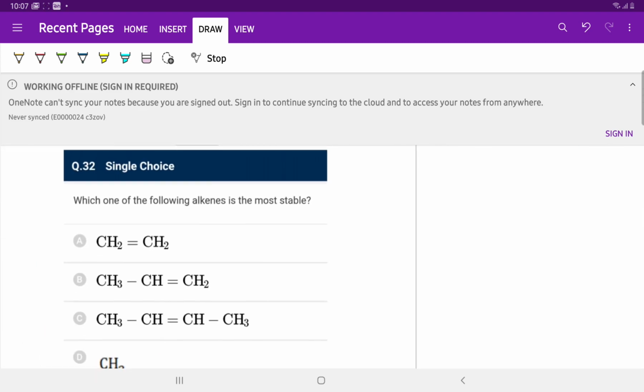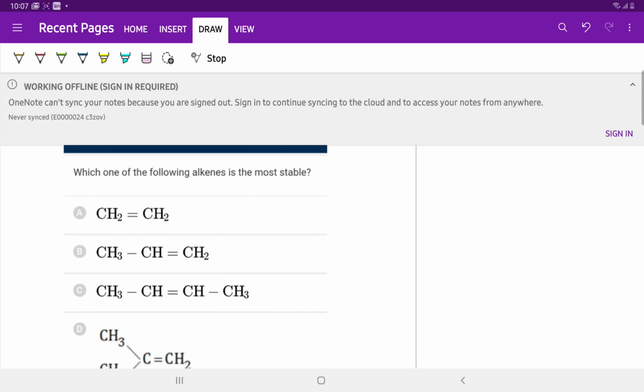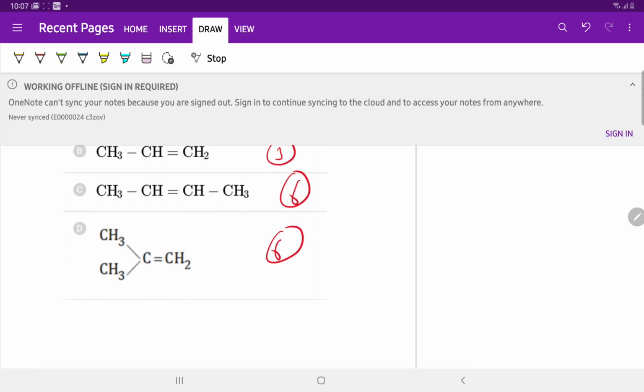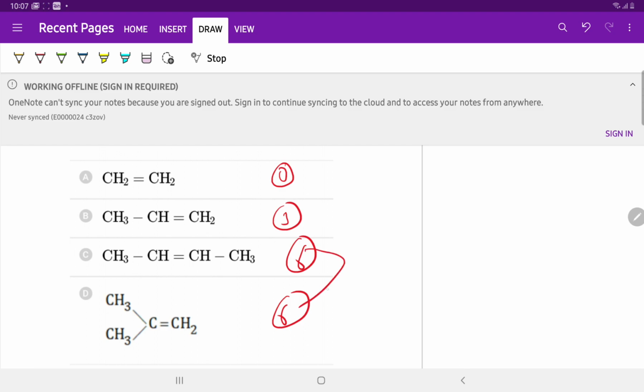Question number 32. Which one of the following alkenes is most stable? Hyperconjugation structures are 0, 3, 6 and 6. But if the hyperconjugation structure count is the same, we look at the anion formed. In C, we will make one hyperconjugation structure of both.